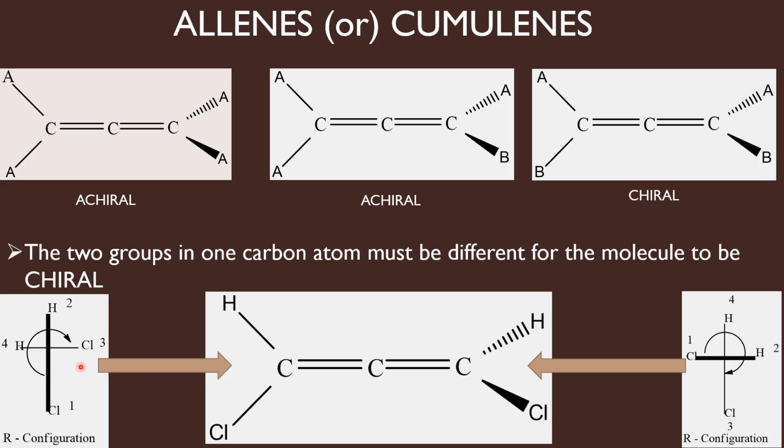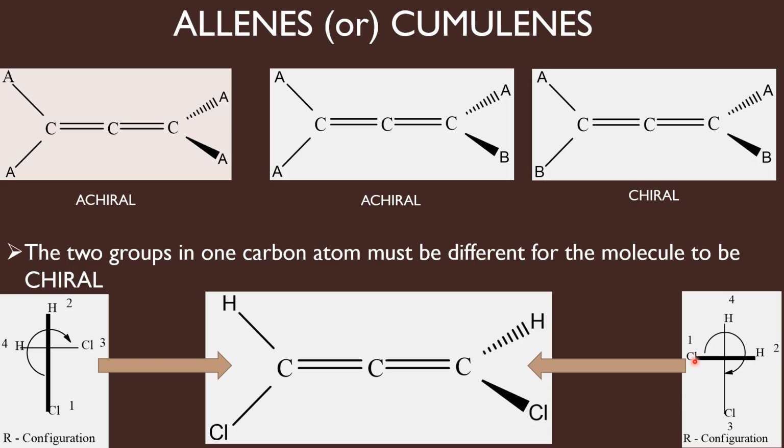When you are viewing the molecule from here, this hydrogen is at your left. But when you are standing here to view the molecule, hydrogen goes to your right. So when you are standing here to view the molecule, you have to put the hydrogen in the right side of the horizontal line, chlorine at the left side.